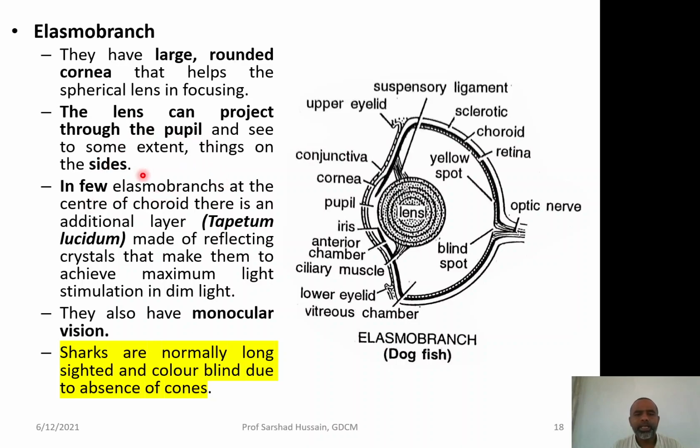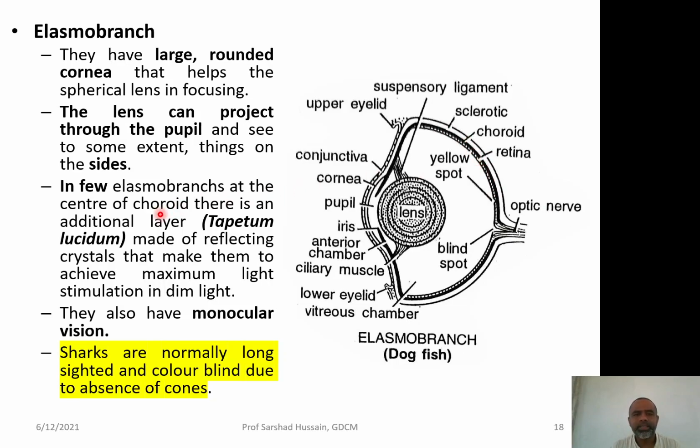In a few elasmobranchs, that means a few cartilaginous fishes, at the center of the choroid there is an additional layer called tapetum lucidum, not shown over there. Otherwise the choroid layer is pigmented, which absorbs most of the light, thus avoiding unnecessary reflection of the light, thereby avoiding blurring of the image.